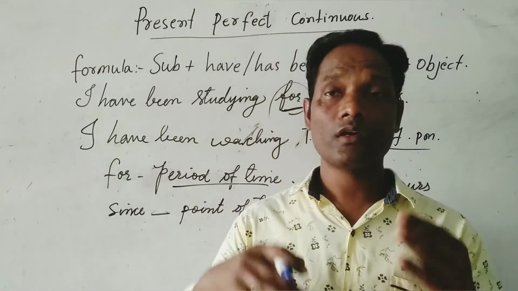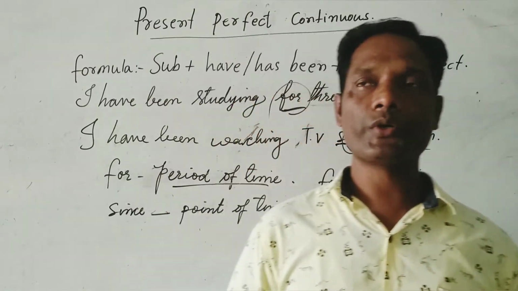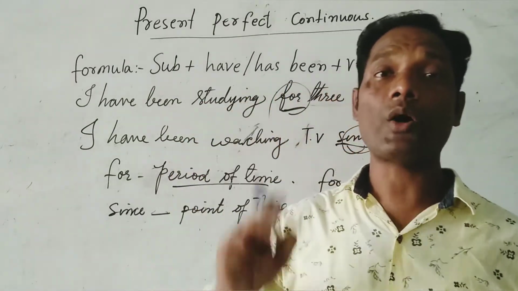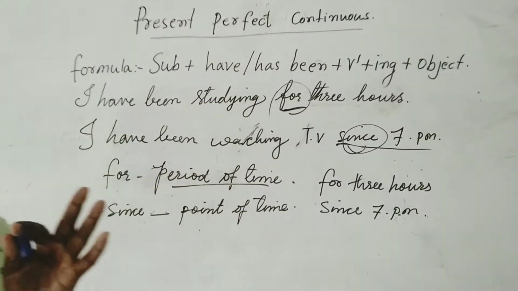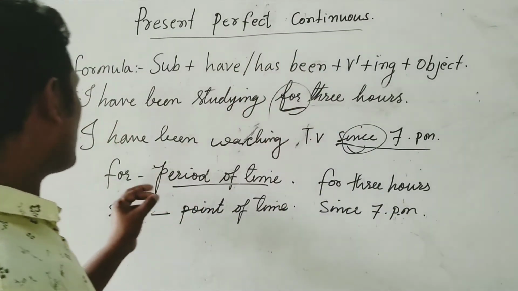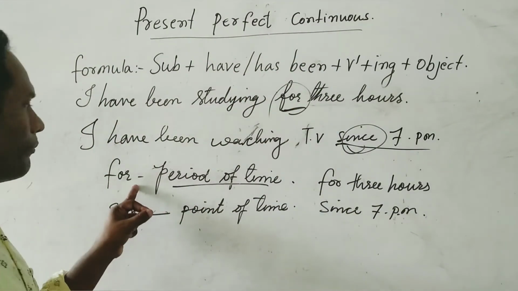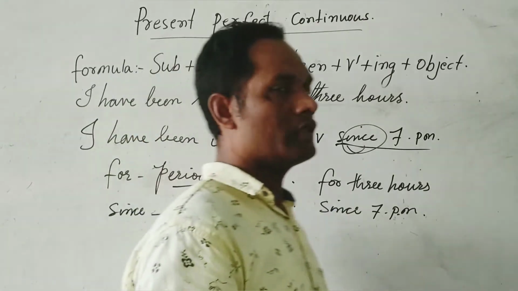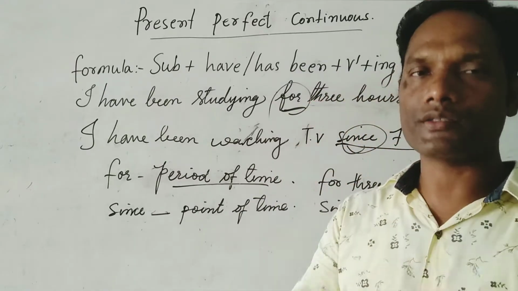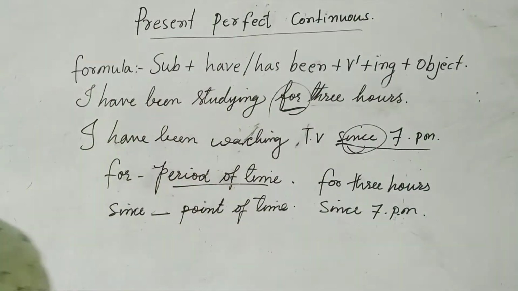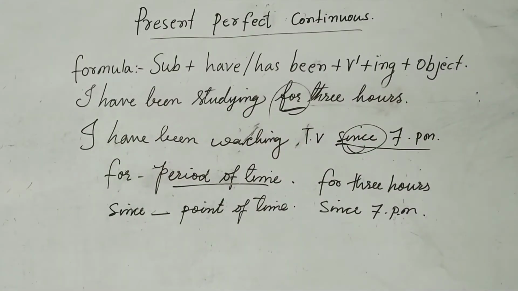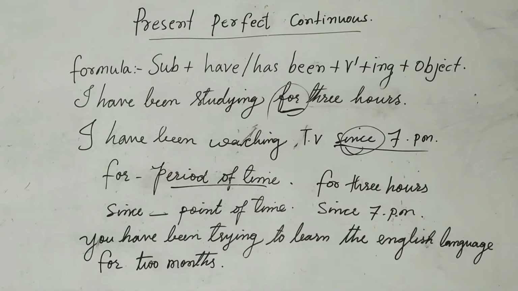I have been living in this country or in this state since 2007, 2012. This is a point of time we are pointing at, just pointing out the time. But with for, we are not pointing out the time, but the period of time: some days, some months, some years. So you are living for some years, some months. These are the differences between since and for.